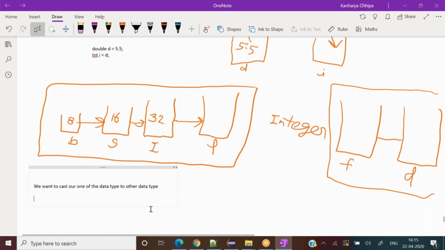Now I come to typecasting. How many types of casting are possible in Java? There are two types of casting possible in Java. First one is explicit typecasting, and second one is implicit typecasting.